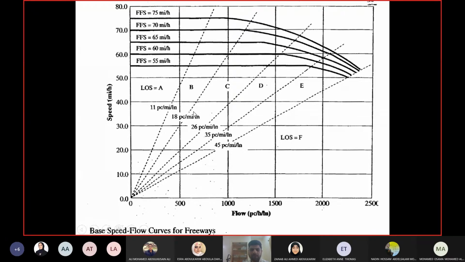Okay, then similarly, the second value was 18. You take the inverse of 18, then this is the slope of that line. This line, the inverse of 18, is the slope of this line, and you draw this line from the origin till the curve. So wherever the line intersects the curve, you have your maximum service flow rate.